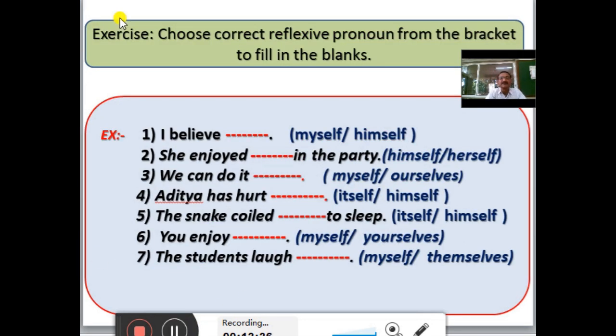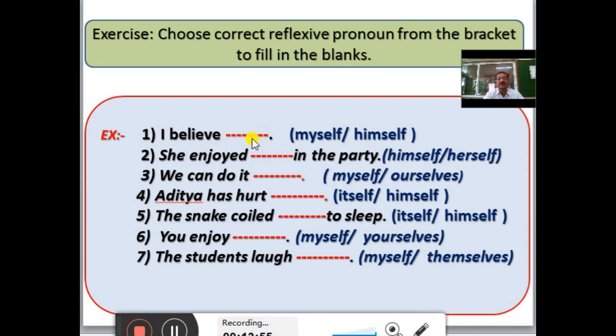Let us see the activity. Choose the correct reflexive pronoun from the bracket to fill in the blanks. First example, I believe dash dash. We have to choose either one, myself or himself. Here, I believe myself.